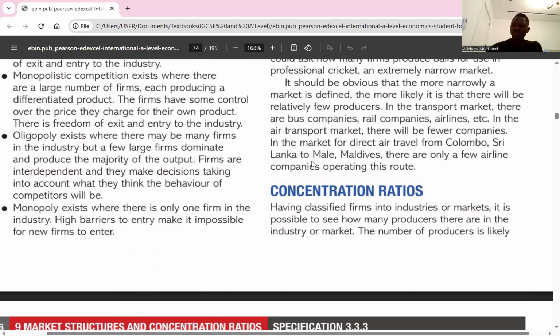Then the third one, oligopoly. When we talk about oligopoly, we're talking about a market where there may be many firms in the industry, but a few large firms dominate and produce the majority of the output.